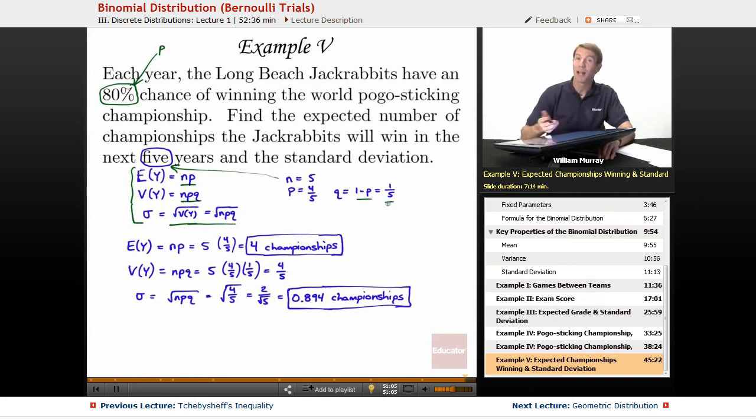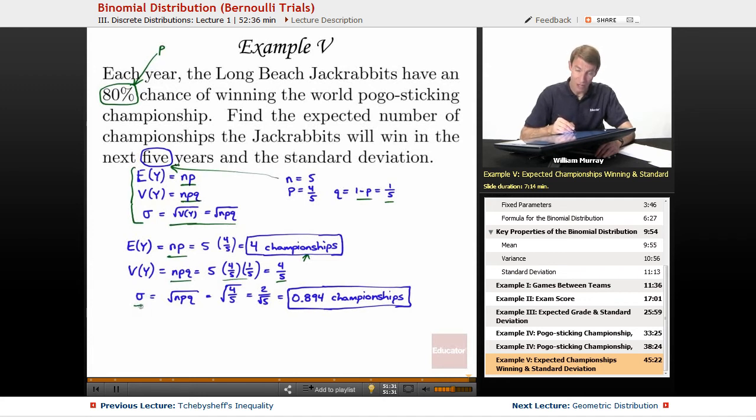And now we just plop those numbers right into our formulas. The expected value is NP, which simplifies down to 4 championships, which makes perfect intuitive sense. If you're going to play for 5 years and you've got an 80% chance of winning each year, you expect to win about 4 championships on average. Now, the variance NPQ simplifies down to 4/5, but that's not what we want.